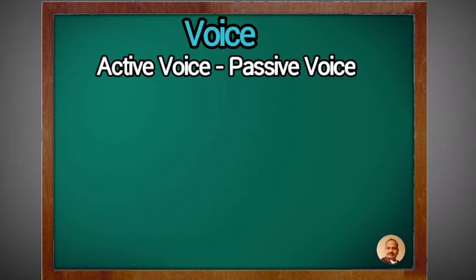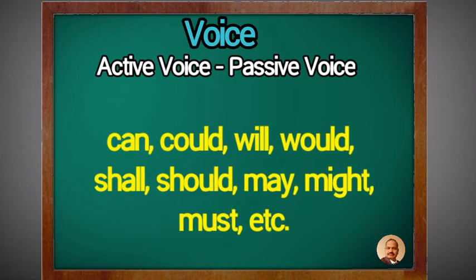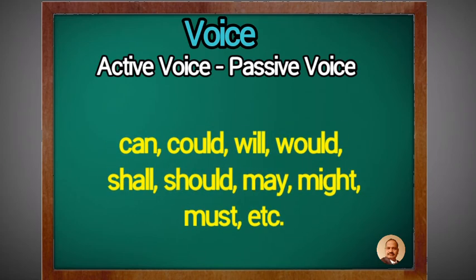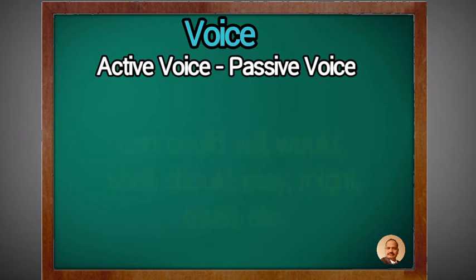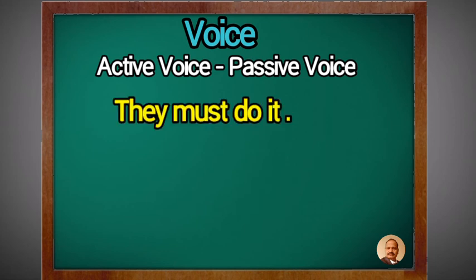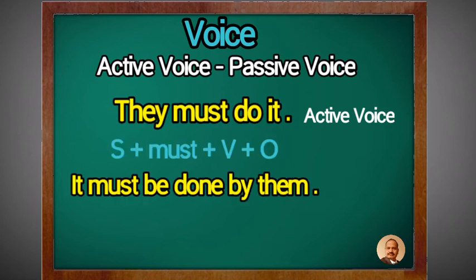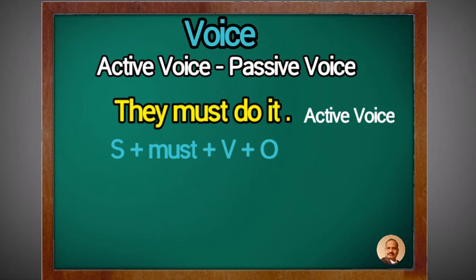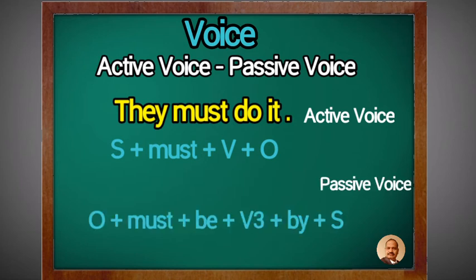Now see some different types of examples here. In these examples there is the use of can, could, will, would, should, may, might, etc. So how can we change the active into passive voice? See the example. They must do it. Here they is the subject, do is the verb, and it is the object. So we begin with it. It must be done by them.